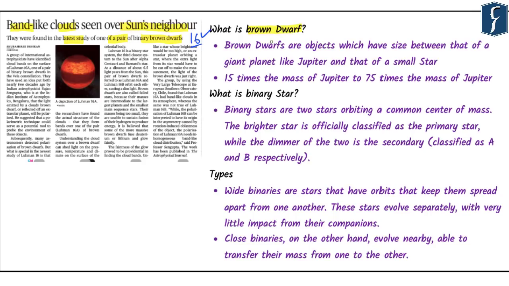Now, in order to understand what a brown dwarf is, let's first try to understand the difference between a star and a planet. The first point that differentiates a star from a planet is that stars have their own light. And when we talk about planets, planets shine because of reflected light. So there would be a star which is throwing light on the planet, and the planet shines because of the light thrown by the star. So it is reflected light.